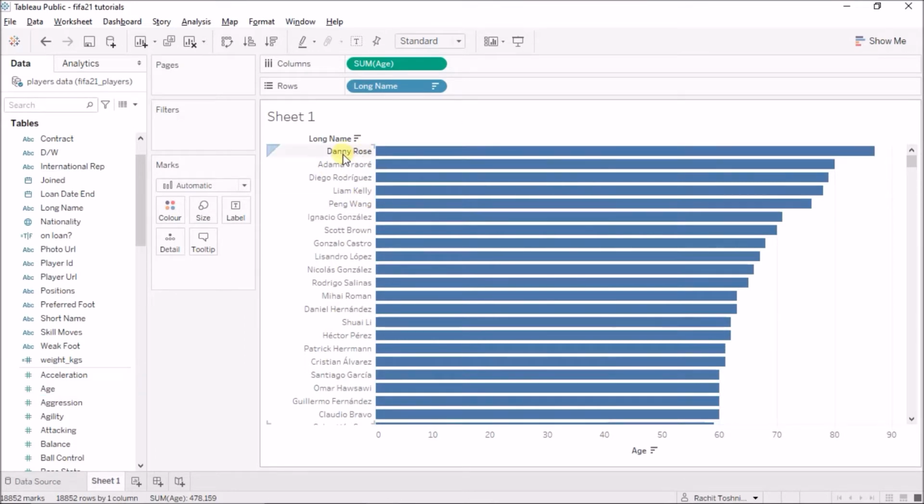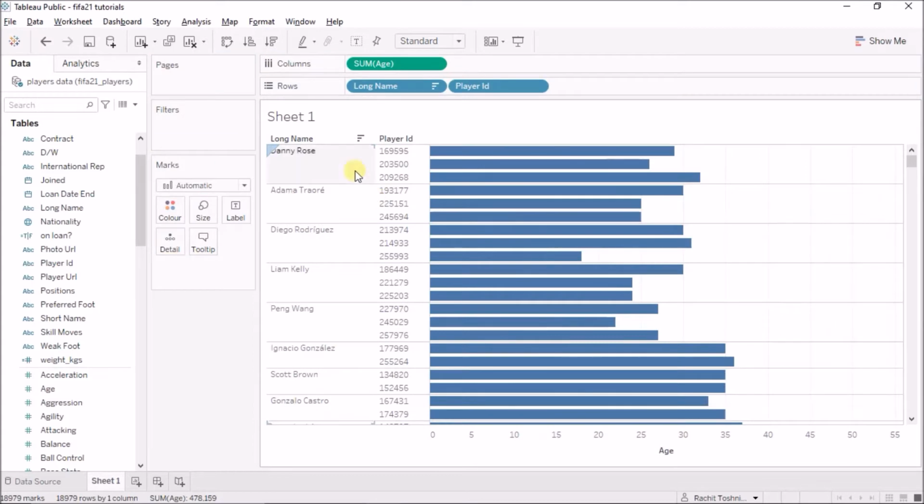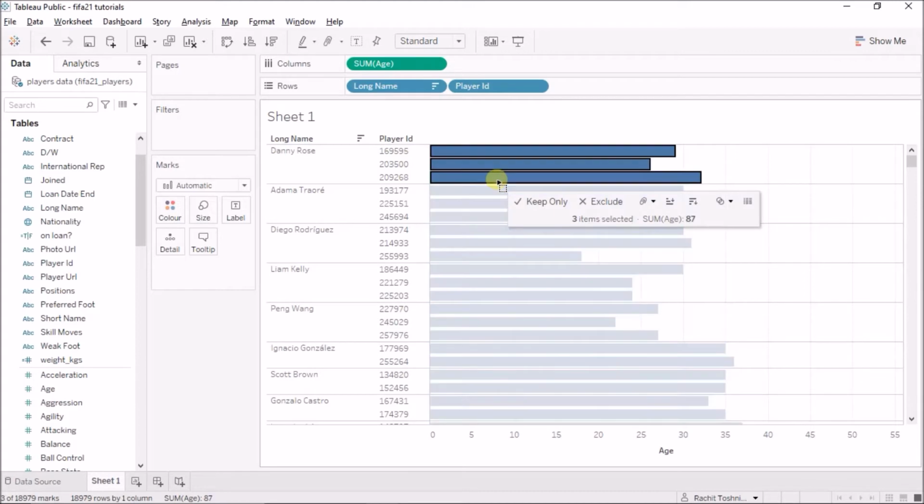The issue is multiple players have the name of Danny Rose in the long name column. I'll bring the player ID because player ID is unique for each player. So I'll just drag this and drop this here. Now you see the name Danny Rose is shared by 3 players and these players have the unique IDs of these. So if I add all of these 3 up, I'll get the sum of ages 87.